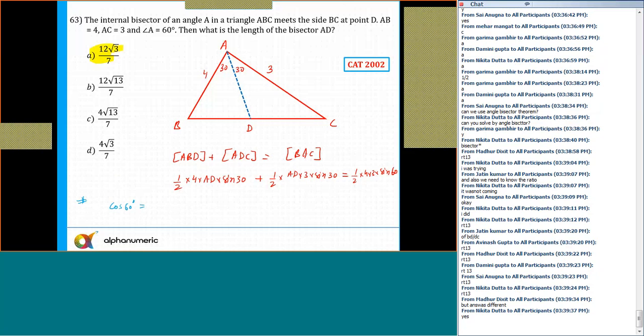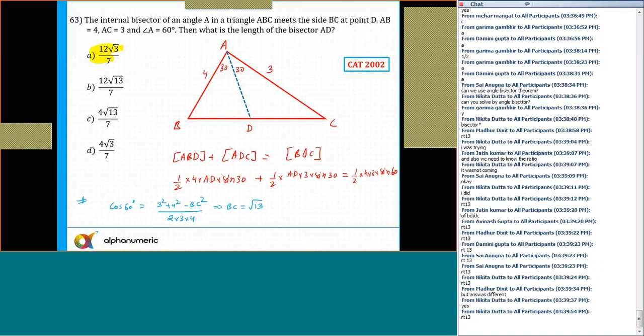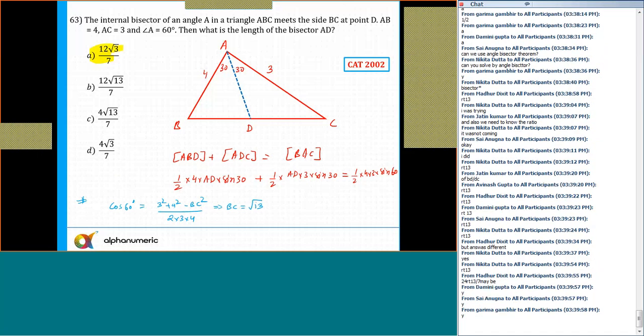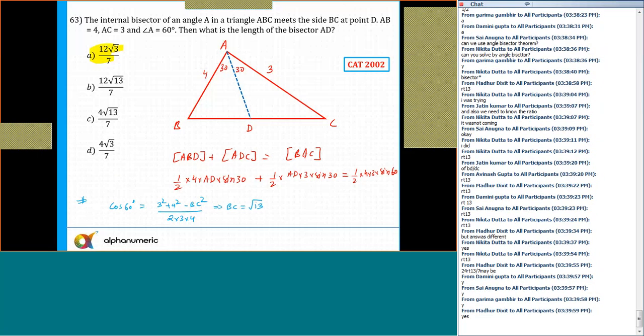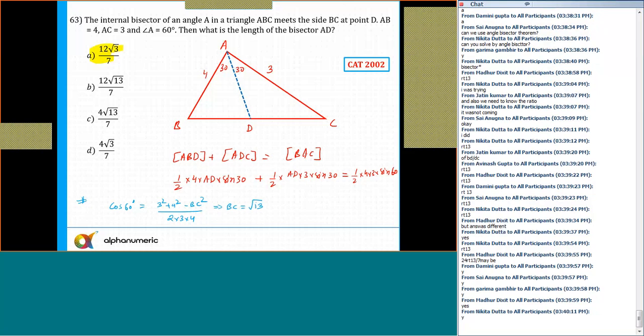Okay, that is, I'll get cos 60 degree. Cos 60 degree is equal to (3 square plus 4 square minus BC square) upon 2AB, that is 2 into 3 into 4. So this is coming out to be what? BC. All of you are getting BC equal to root 13. Please tell me yes or no. Okay, so by using the cosine rule, you guys are getting this as BC. Sure that it is root 13?